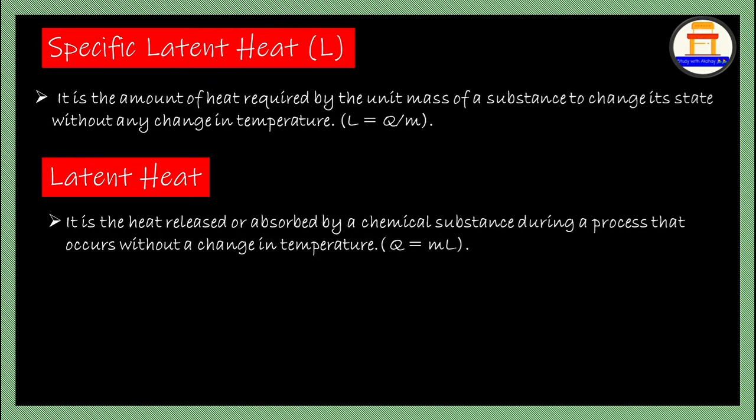Why is it only Q? It is because it is the heat energy. Basically, it itself is the heat energy. In the specific latent heat, it is the amount of heat energy per unit mass. Here it is the energy itself, right? The energy which is released or absorbed by the substance, keeping the temperature constant. And this is nothing but the transformed version of specific latent heat itself.